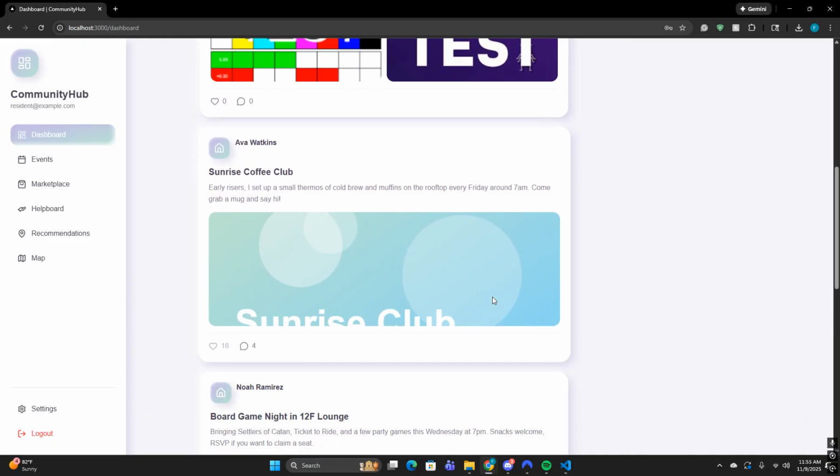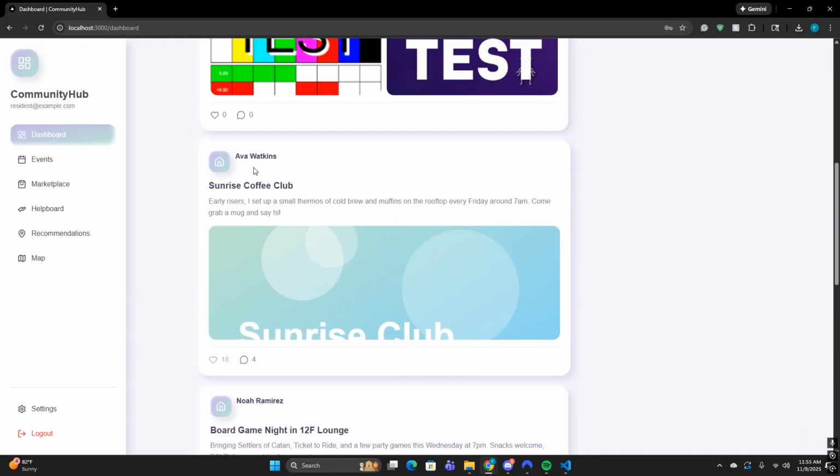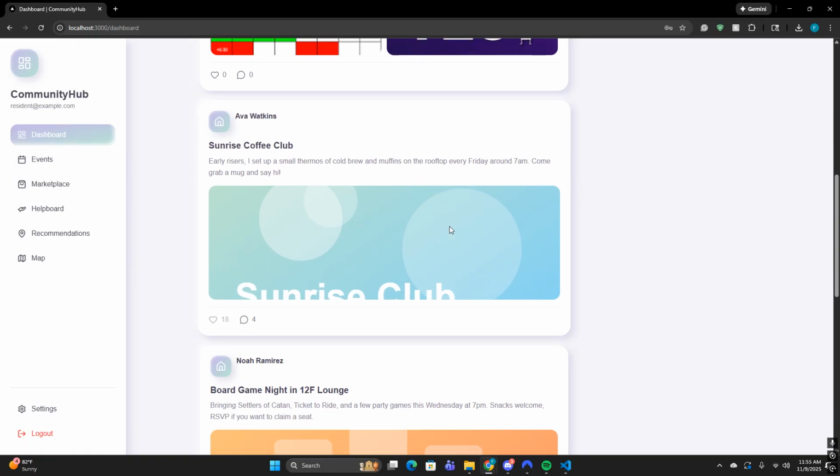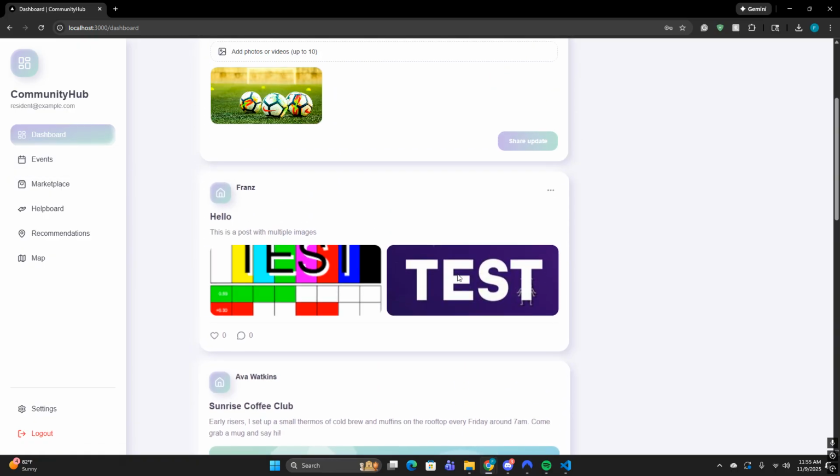So here we can see upon logging in, you're greeted with a dashboard, which is just where other users in your area can post about realistically anything they like. Maybe they're not ready to go make an event, but they're considering it. They can come here and give out some ideas, recommendations, have discussion.